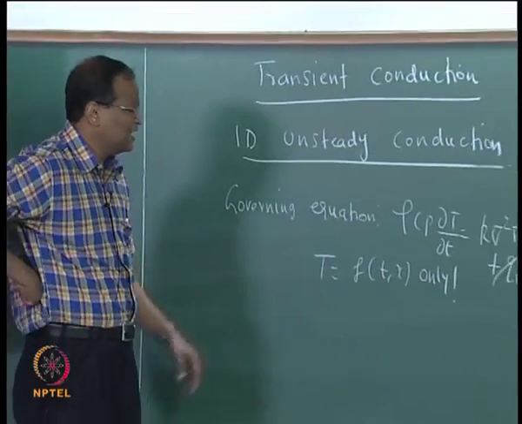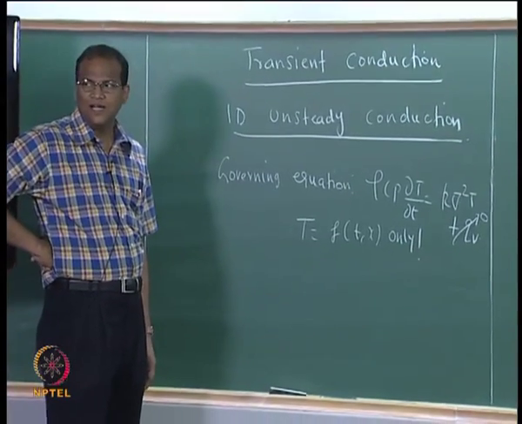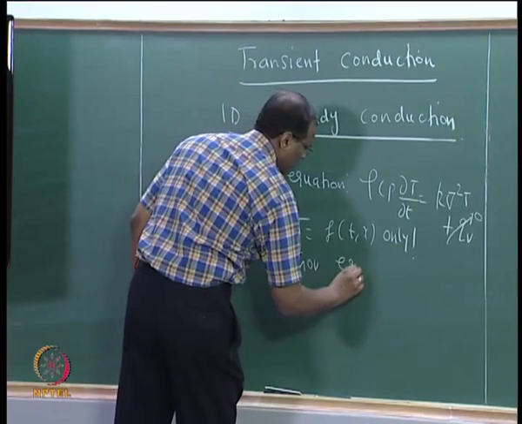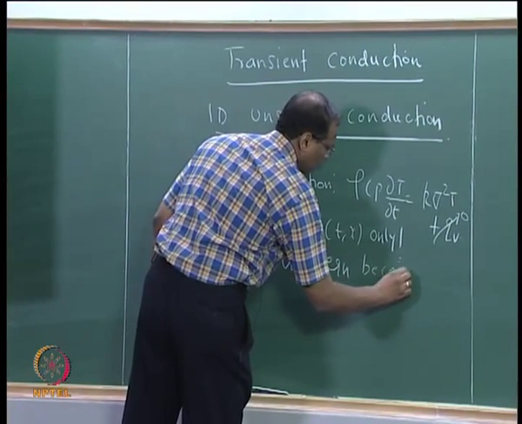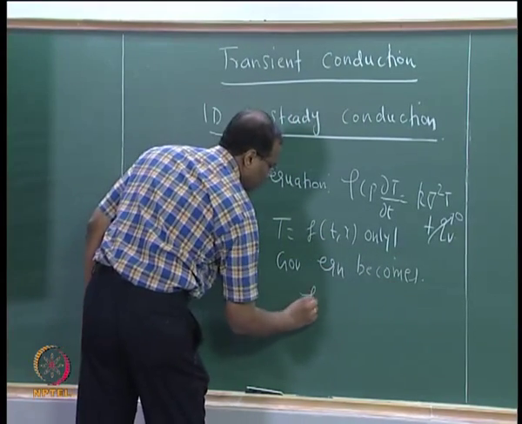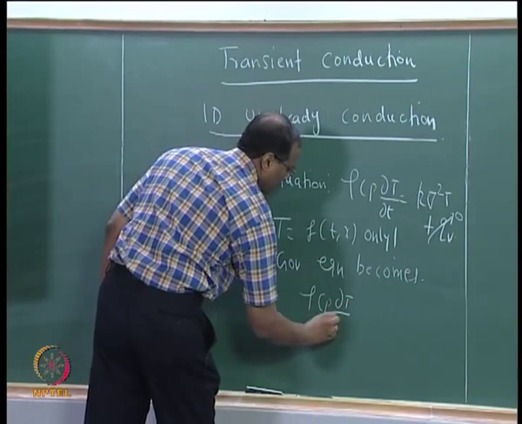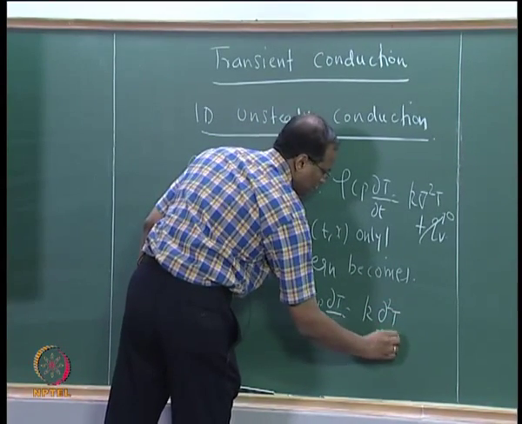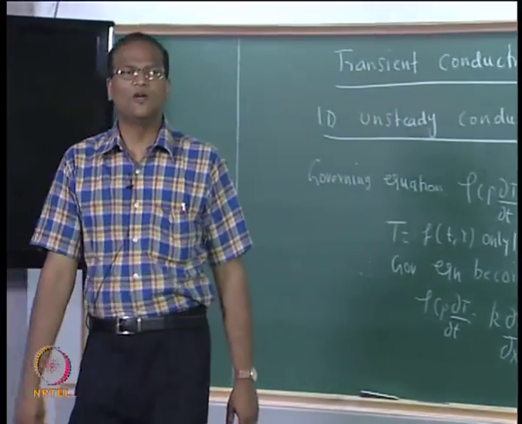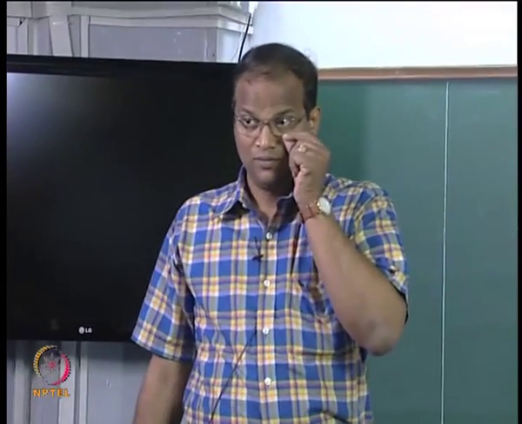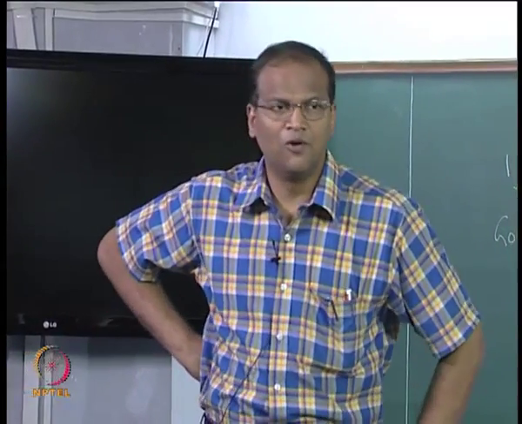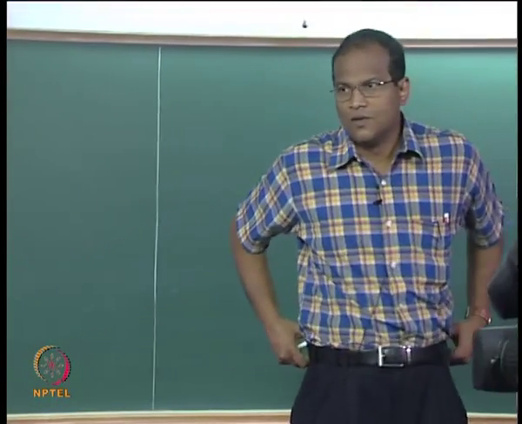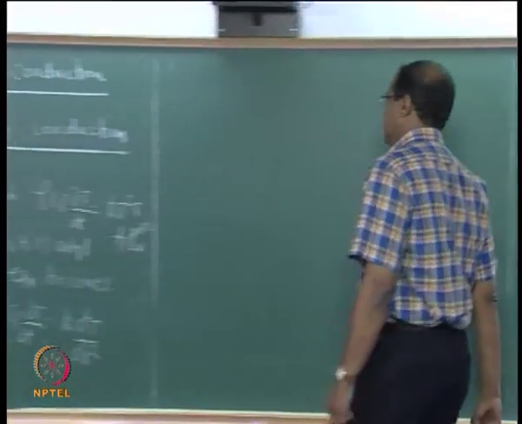I say that T is a function of t and x only. Therefore, I can say the governing equation, even though T is a function only of x, I am constrained to put del squared T by del x squared because T is a function of time also. So, let us call this equation 1.